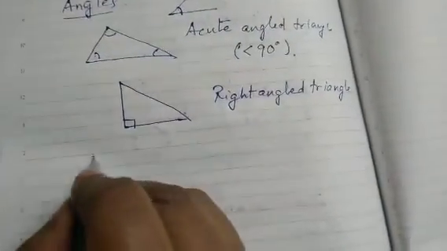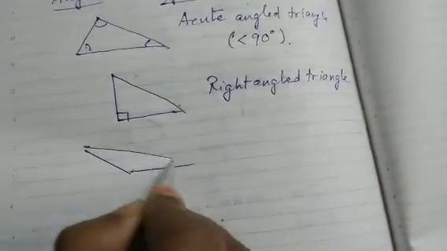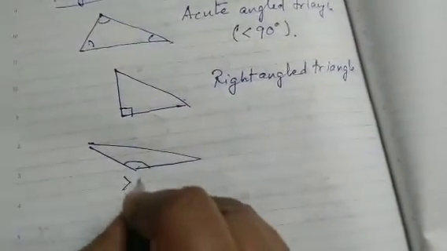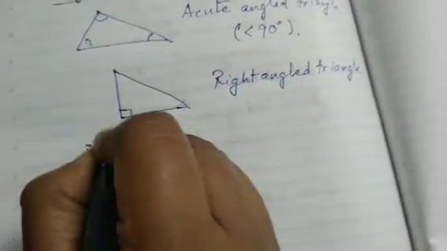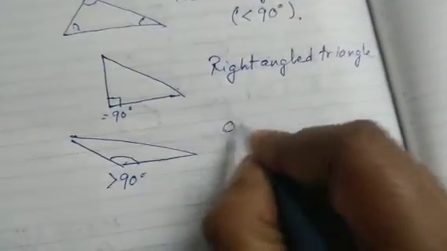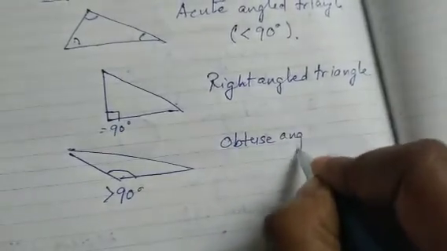And if one of the angles is obtuse, meaning more than 90 degrees, this is more than 90 degrees, this is 90 degrees. Then I call it an obtuse angled triangle.